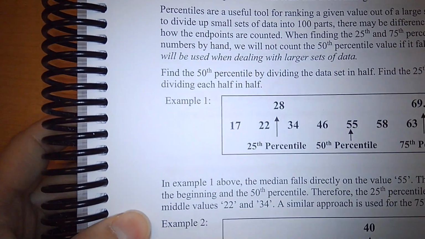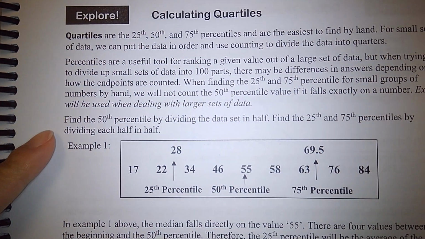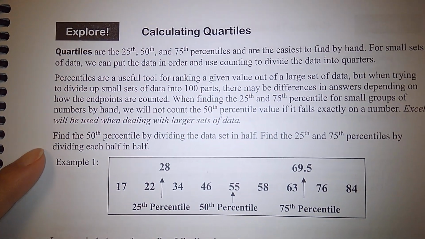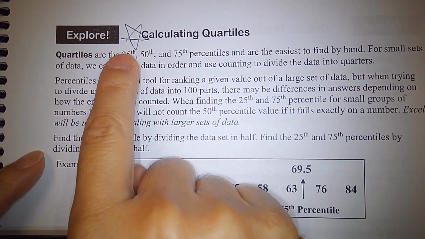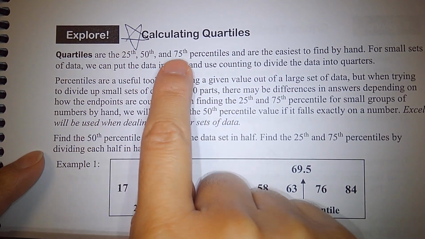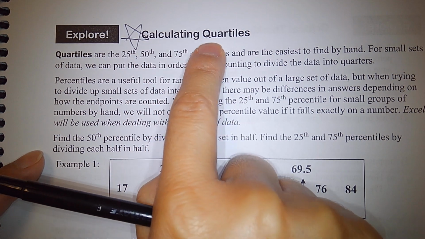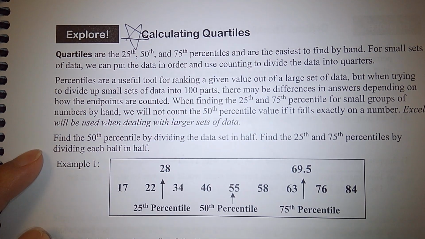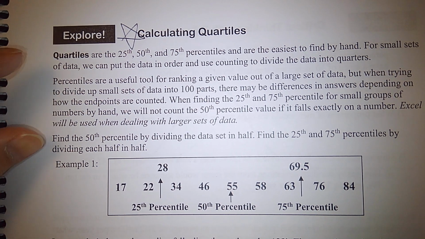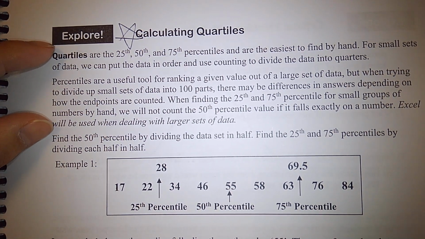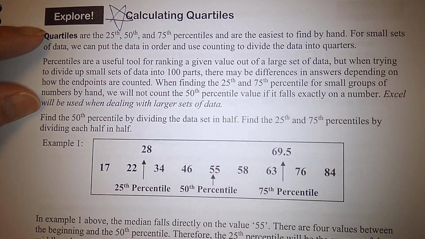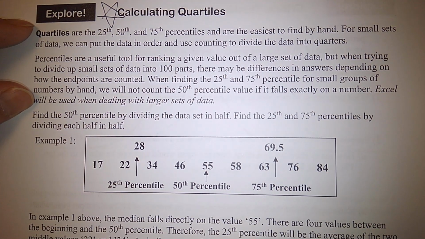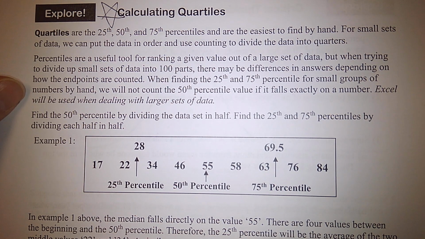Now let's turn to page 199. I really need you to know how to compute quartiles. You will encounter homework questions about calculating quartiles. So what are quartiles? I'm going to ask a volunteer to read paragraphs 1 and 2. Morgan? Quartiles are the 25th, 50th, and 75th percentiles and are the easiest to find by hand.